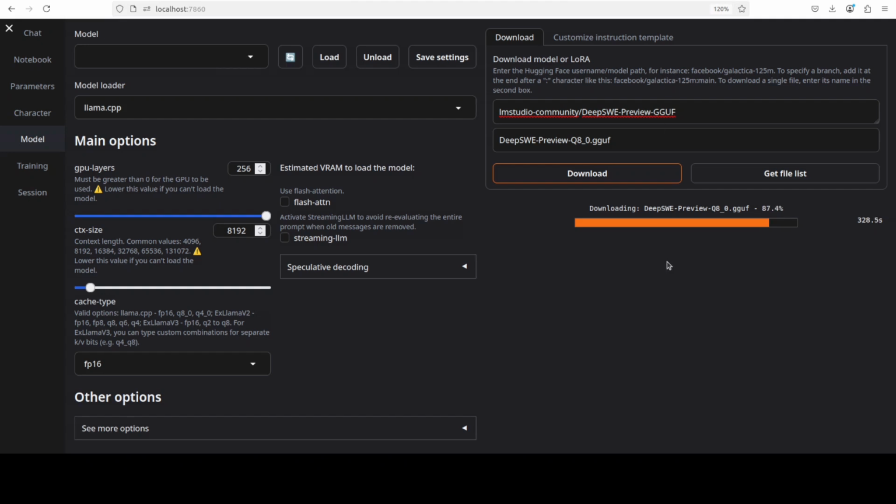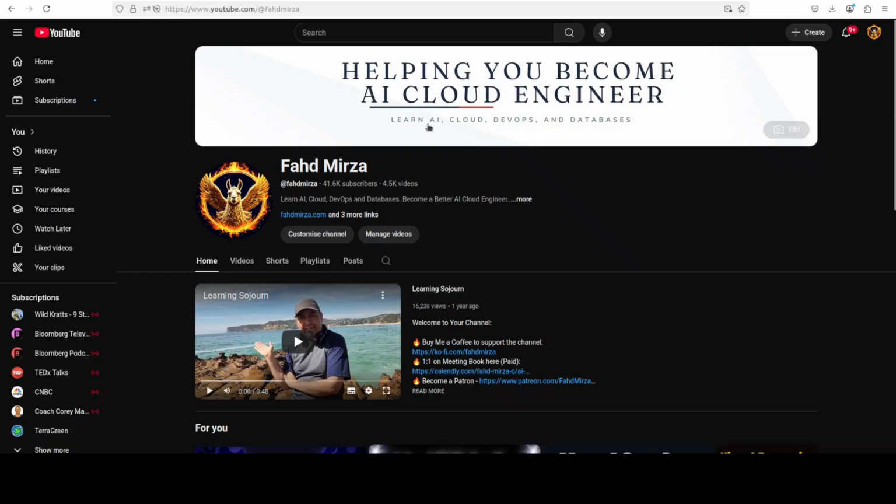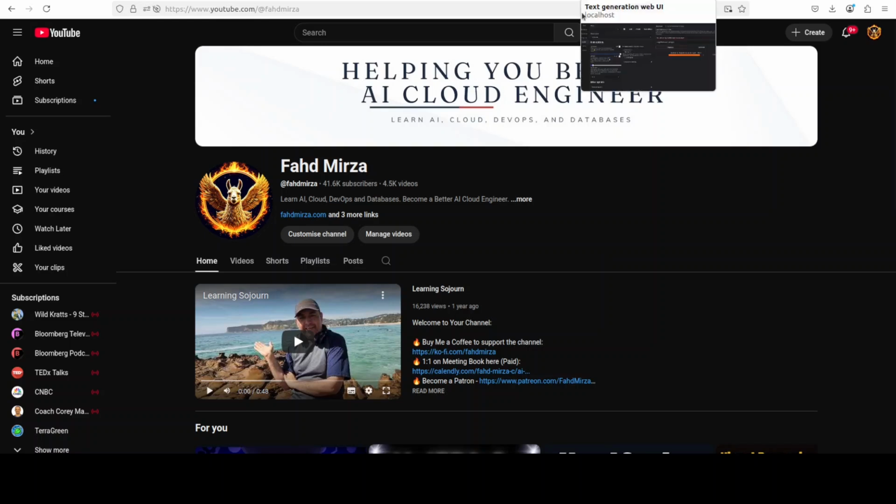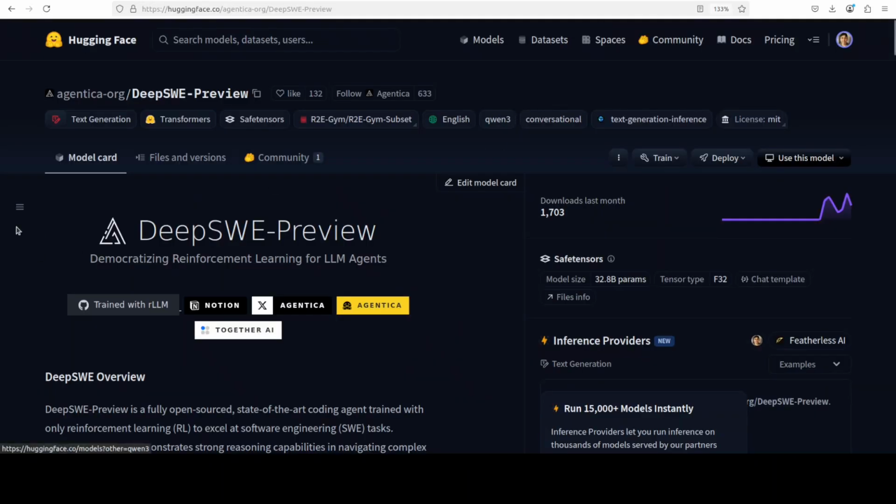If you don't know what text generation web UI is or what is the meaning of quant, just go to my channel, search with text generation web UI or Oobabooga, and you should be able to find heaps of videos. While it downloads the model, let's talk a bit more about it.